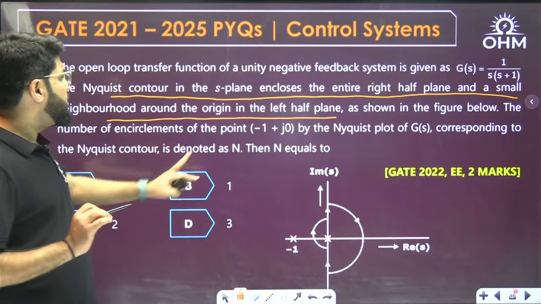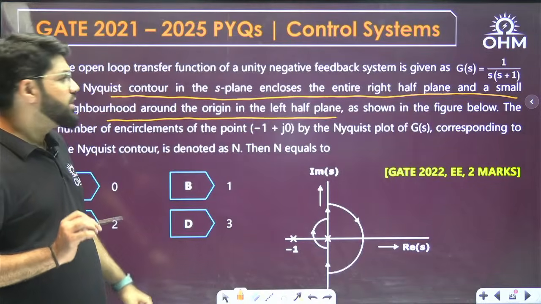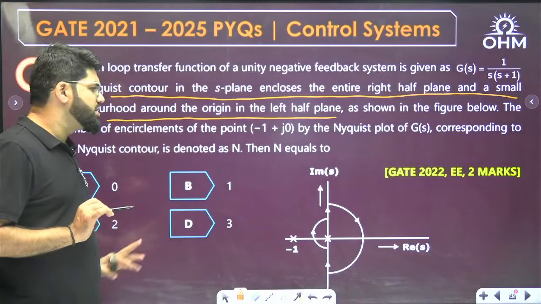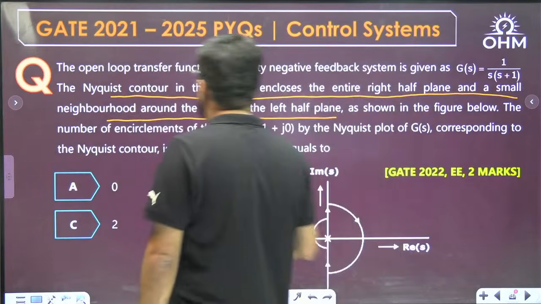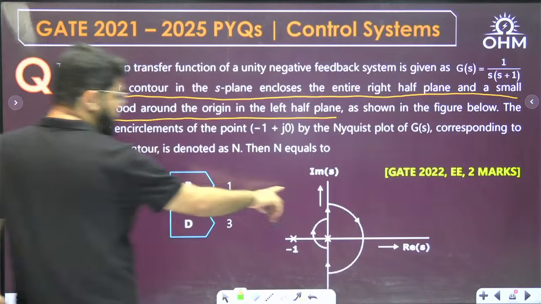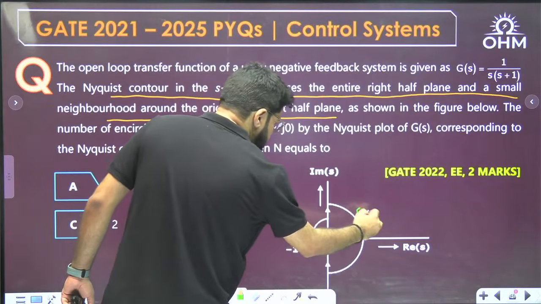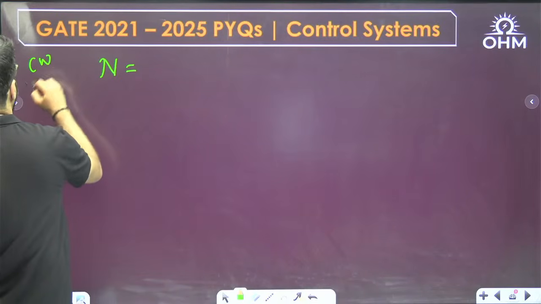The number of encirclements of the point -1 plus j0 by the Nyquist plot of G(s) corresponding to the Nyquist contour is denoted as N. Then N is how much? What is the formula for N? Now you see, what is the type of Nyquist path given? Clockwise, you see this arrow. So you are given clockwise